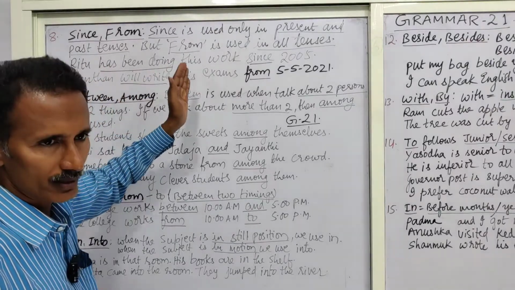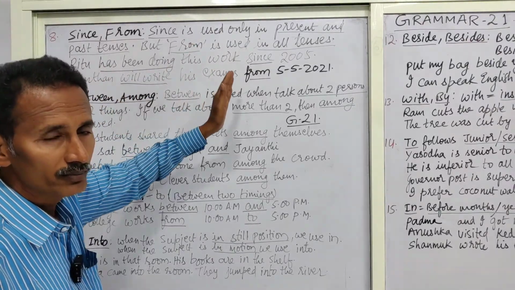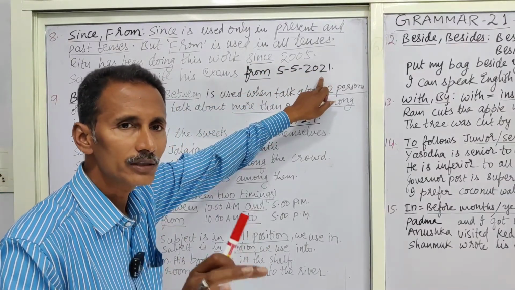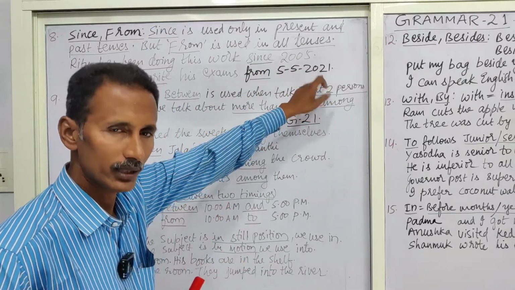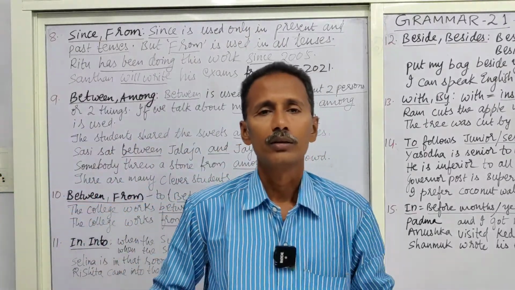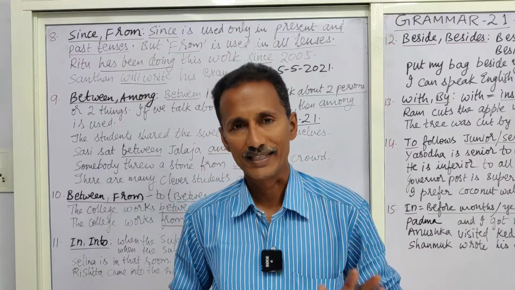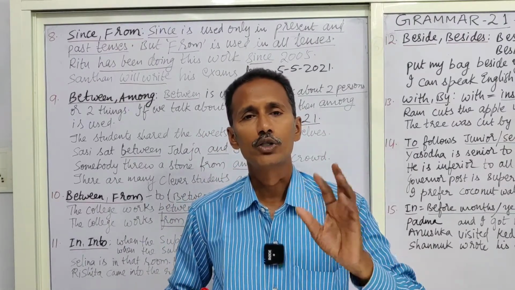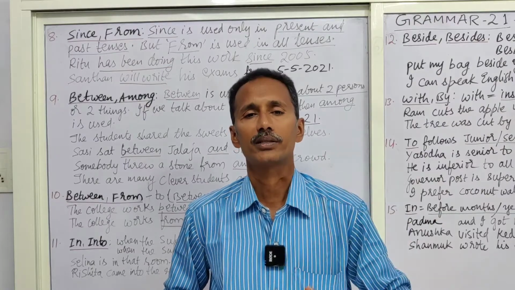Santan had written his exams from 5/5/2020 to 10/5/2020. Okay, past date. So anyway, what I would like to say is that this from can be used in all tenses while using these prepositions, and since can be used only in present and past tenses.